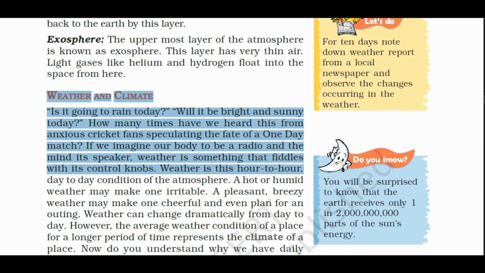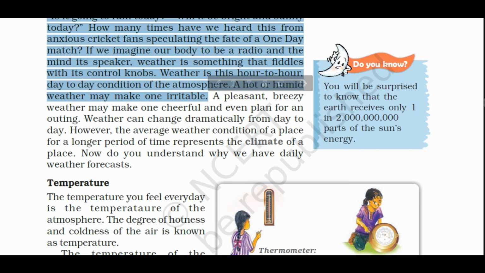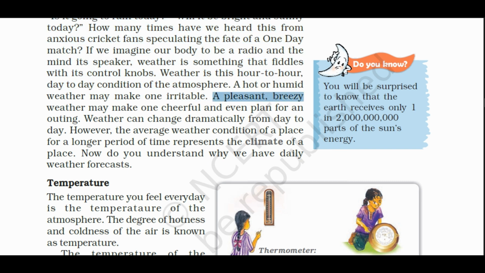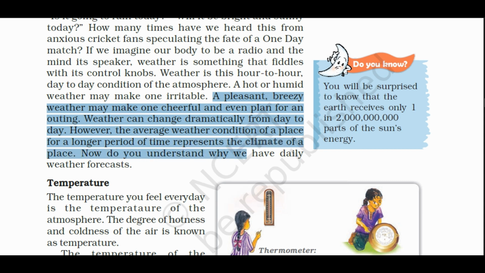Weather is the hour to hour, day to day condition of the atmosphere. A hot or humid weather may make one irritable. A pleasant, breezy weather may make one cheerful and even plan for an outing. Weather can change dramatically from day to day. However, the average weather condition of a place for a long period of time represents the climate of a place. Now, do you understand why we have daily weather forecasts?